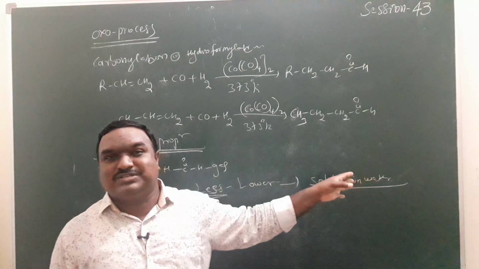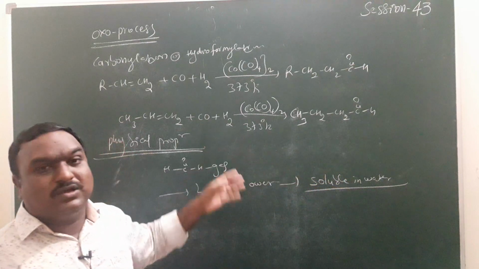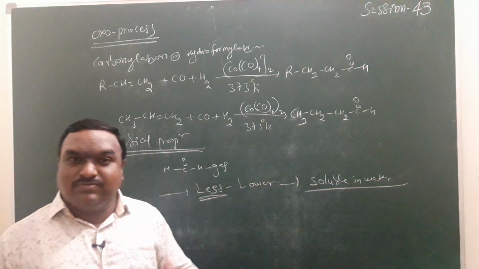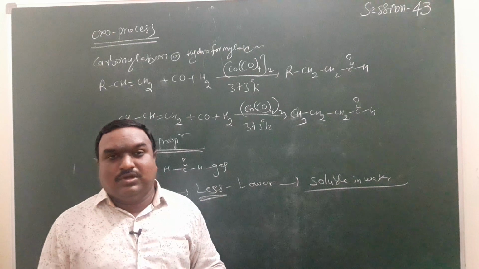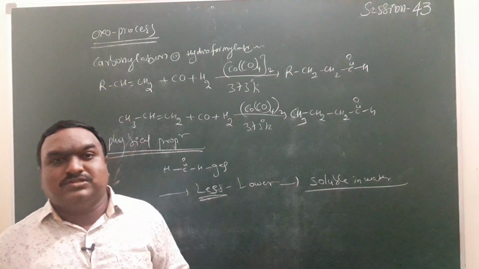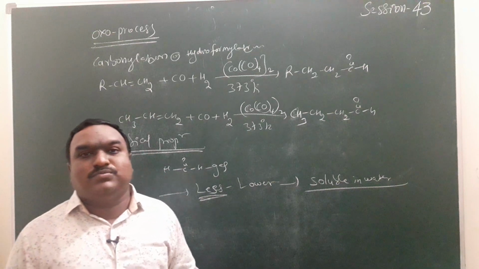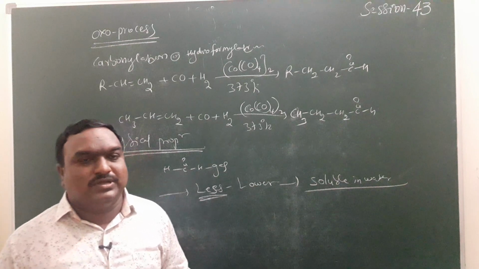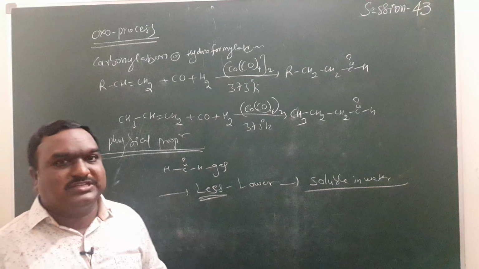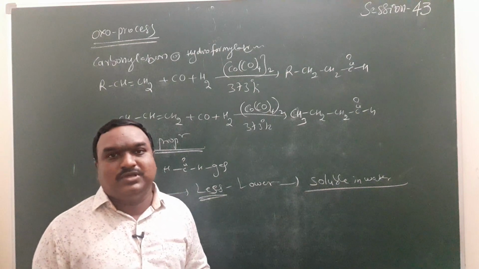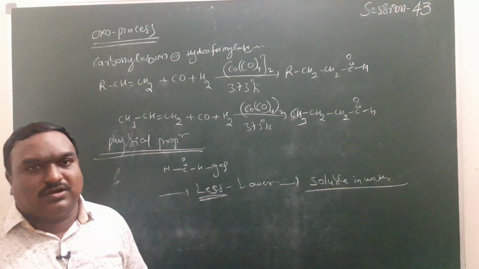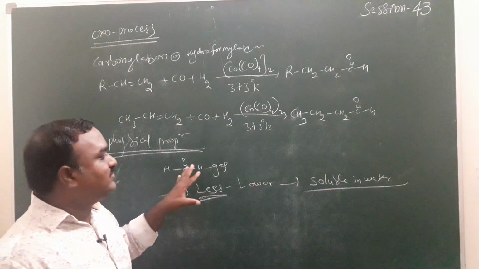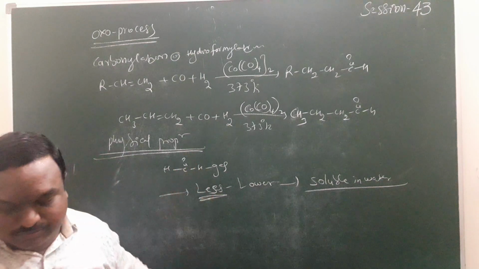Alcohols are also highly soluble due to the formation of intermolecular hydrogen bonding. Based on the bonding nature, we can explain solubility and boiling points of organic compounds. These are the physical properties of carbonyl compounds.